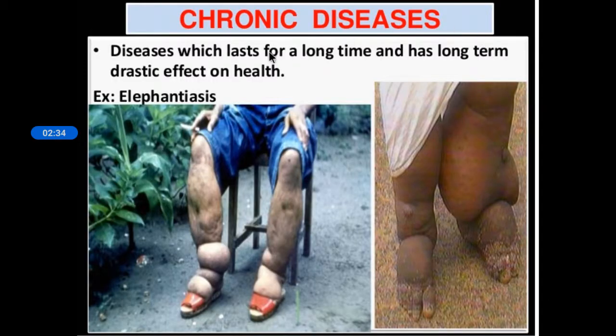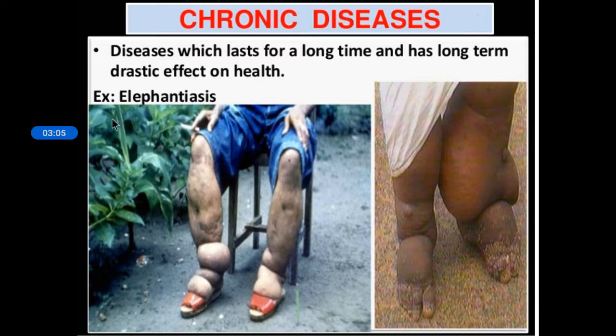Then we'll discuss chronic diseases. Chronic diseases are the diseases which last in a body for a long period of time. As the disease will remain in the body for a long period of time, definitely it will bring changes in that body. So drastic changes, or by seeing that patient itself, the person will come to know that that patient is having some disease. So drastic effect on the health.